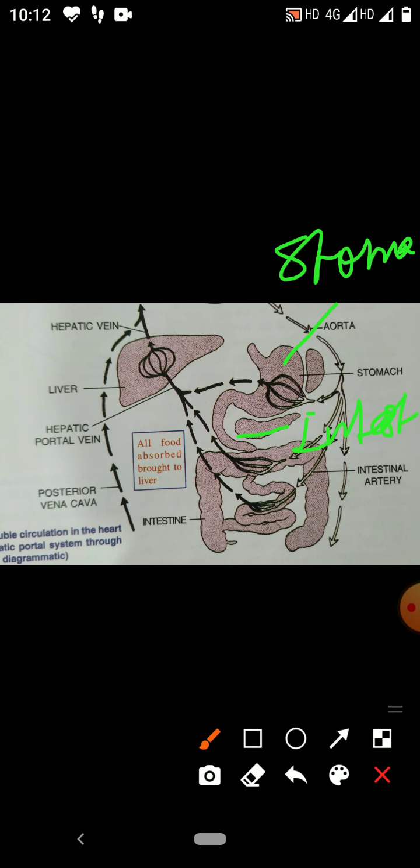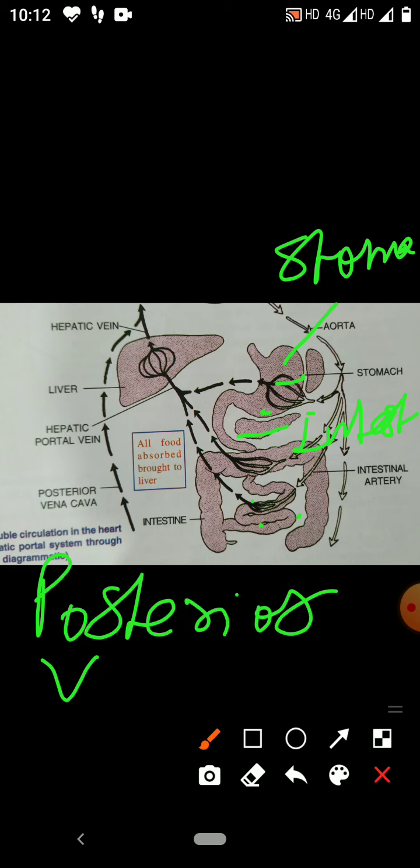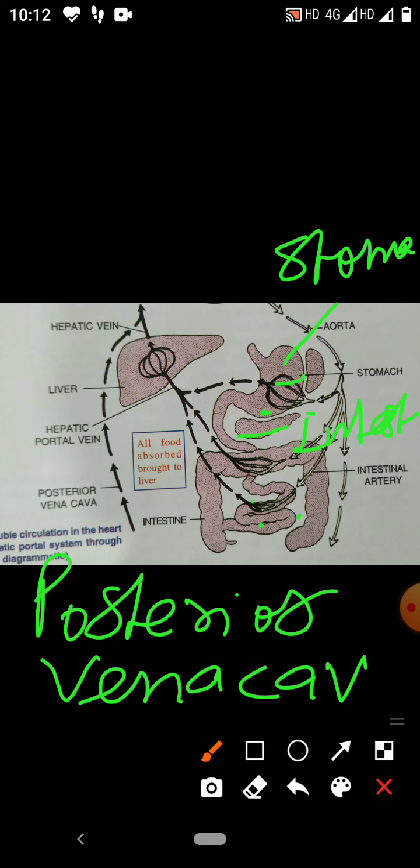The veins which start from the stomach and intestine do not directly convey the blood to the posterior vena cava. Instead of conveying the blood to the posterior vena cava, they are not conveying it there.